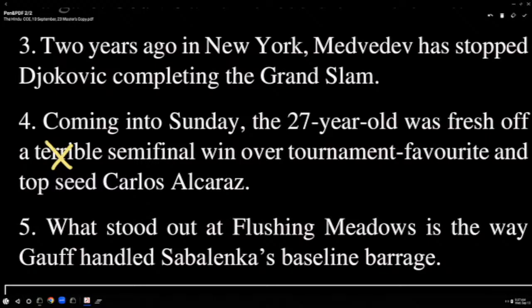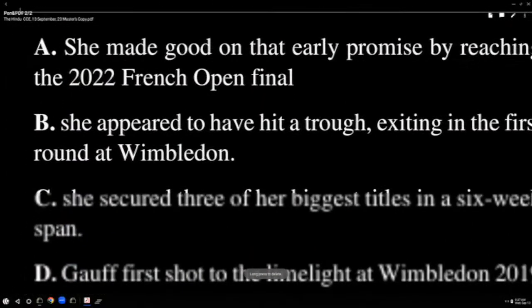What stood out at Flushing Meadows is the way Gauff handled Sabalenka's baseline barrage. Where is the error? Is or was? Was. So strike off is and write was. Because here underline stood out, that is in the past. Then you cannot use the verb in the present form. Let us go to, it is not actually, I could not, lack of time, sometimes these things do happen.